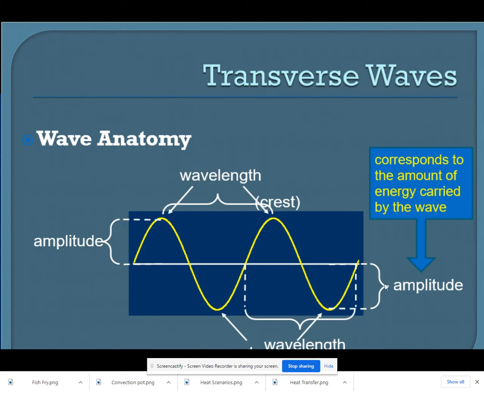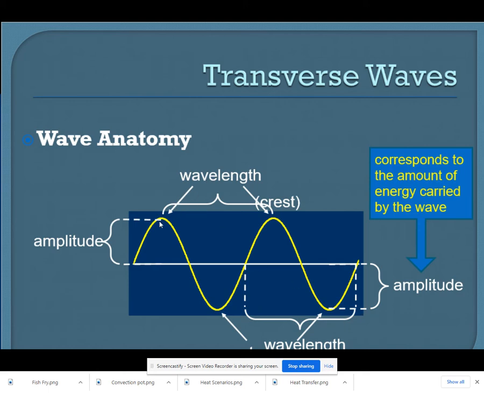And as you can see, there's two measurements for amplitude. The measurement from the rest area to the top of the crest, or from the rest area down to the bottom of the trough. So it's basically the distance from the rest to the farthest point from the rest.